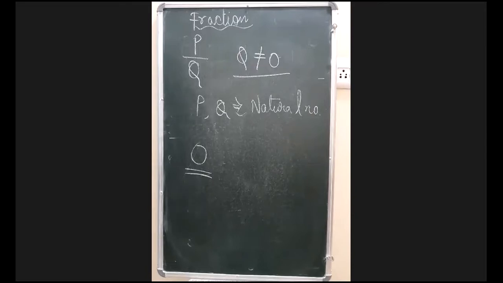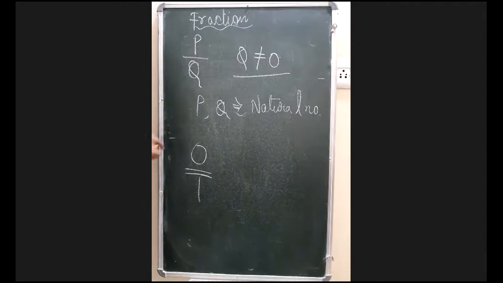Now, can anyone write down the answer as well, why it is not calculated as a fraction? Why we don't call 0 a fraction? Look here at the board. The definition says that the number should be written in the form of p by q. ठीक है, हमने 0 by 1 लिख लिया. We have written it as 0 by 1 in the form of a fraction. Okay, that is fine.